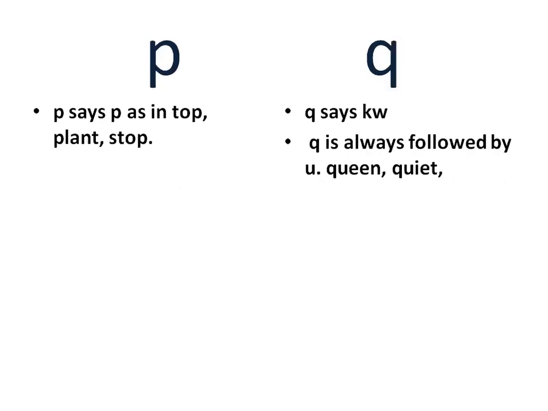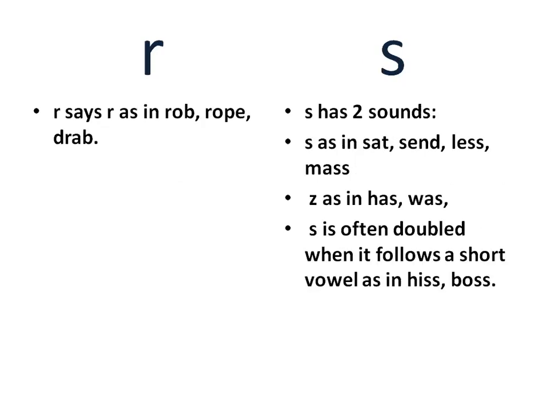P. P as in top, plant, stop. Q says kwa as in queen. And Q is always followed by U, quiet. Let's get on with R. R says R as in rob, rope, drop.